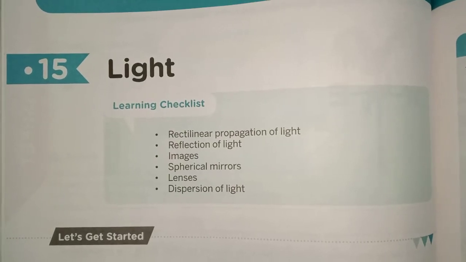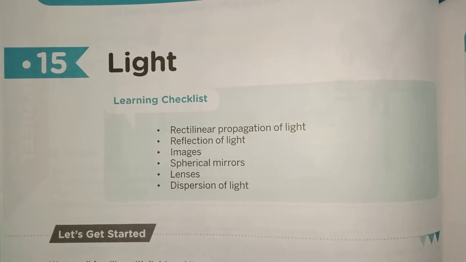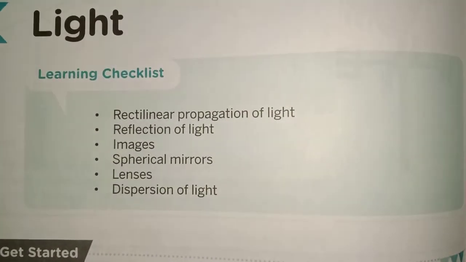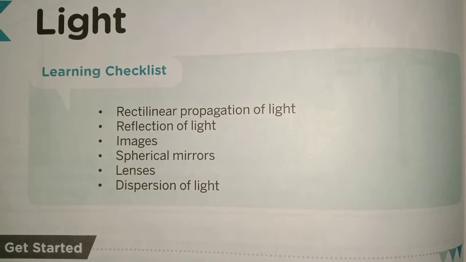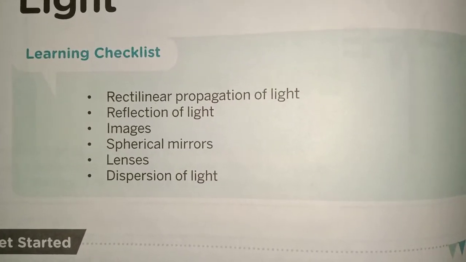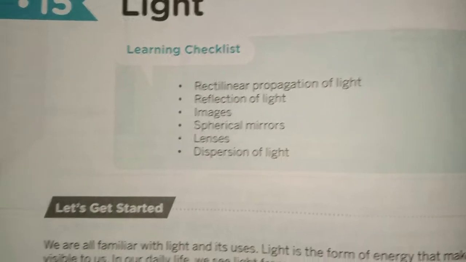Welcome all students. In today's class, we will discuss chapter number 15, Light. And the learning checklist of this chapter is rectilinear propagation of light, reflection of light, images, spherical mirrors, lenses and dispersion of light. These points will be covered in this chapter.